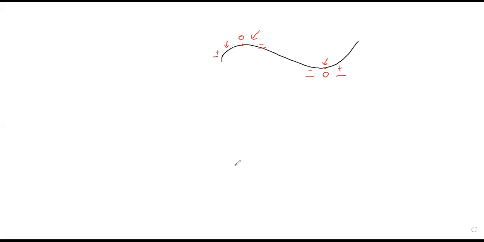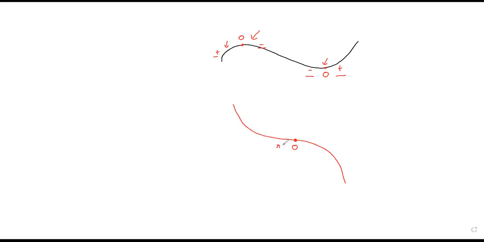So if I talk about the point of inflection, let's say it is something of this type, right? Here, if I make the tangent line, that would also be horizontal. So if we are getting a horizontal line, that means the derivative would be zero here. But what about this point?